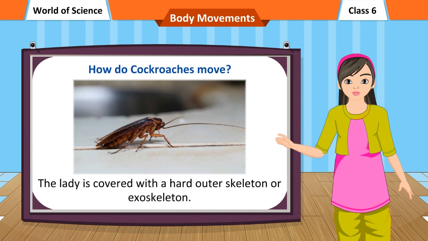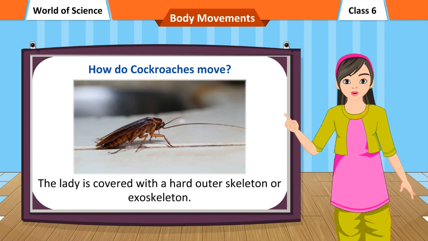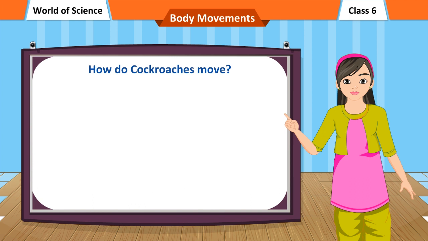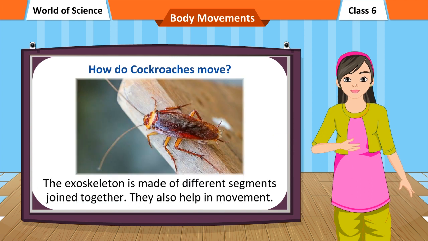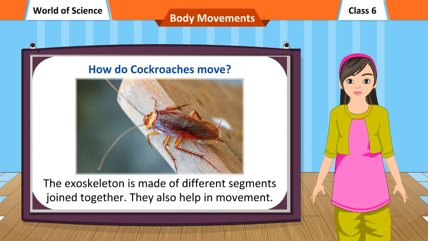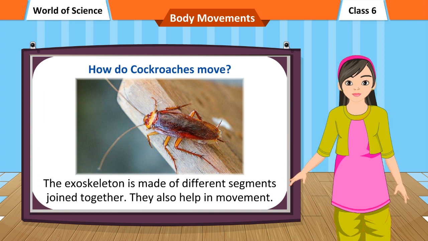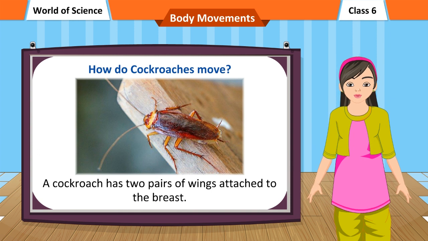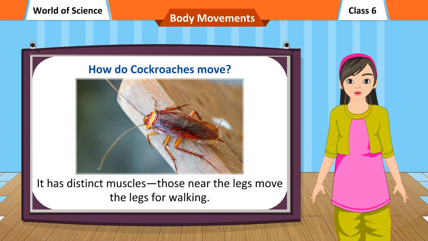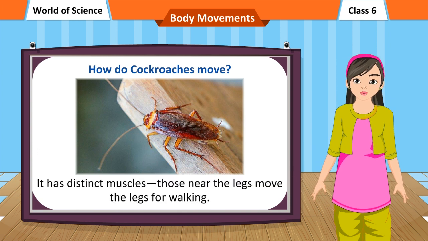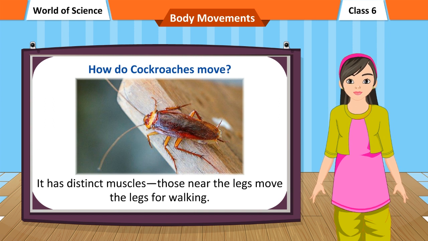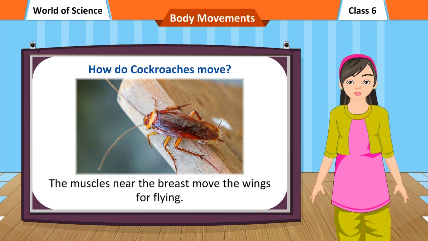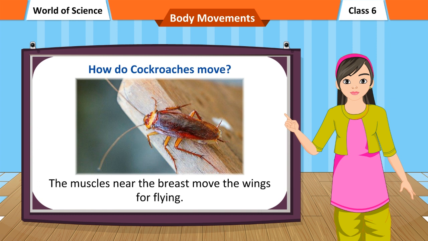The body is covered with a hard outer skeleton or exoskeleton. The exoskeleton is made of different segments joined together. They also help in movement. A cockroach has 2 pairs of wings attached to the breast. It has distinct muscles. Those near the legs move the legs for walking. The muscles near the breast move the wings for flying.